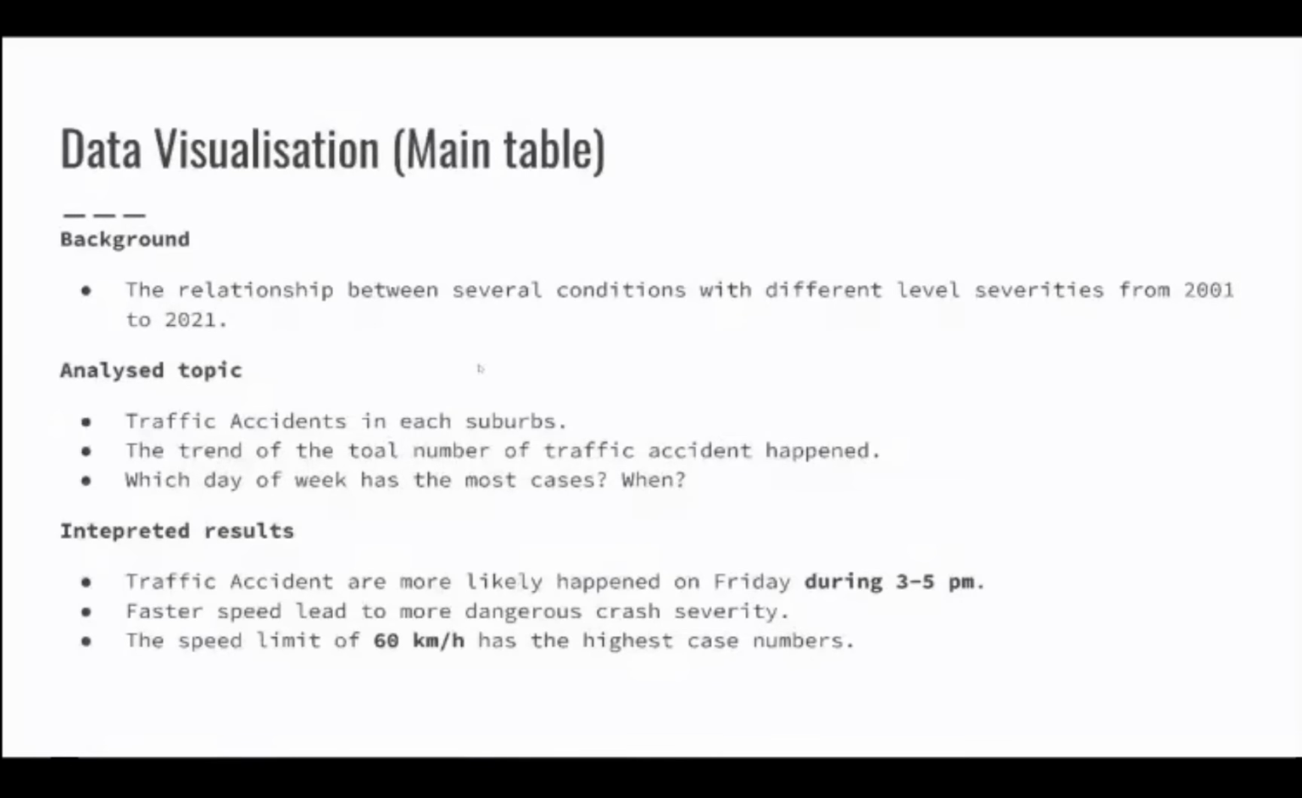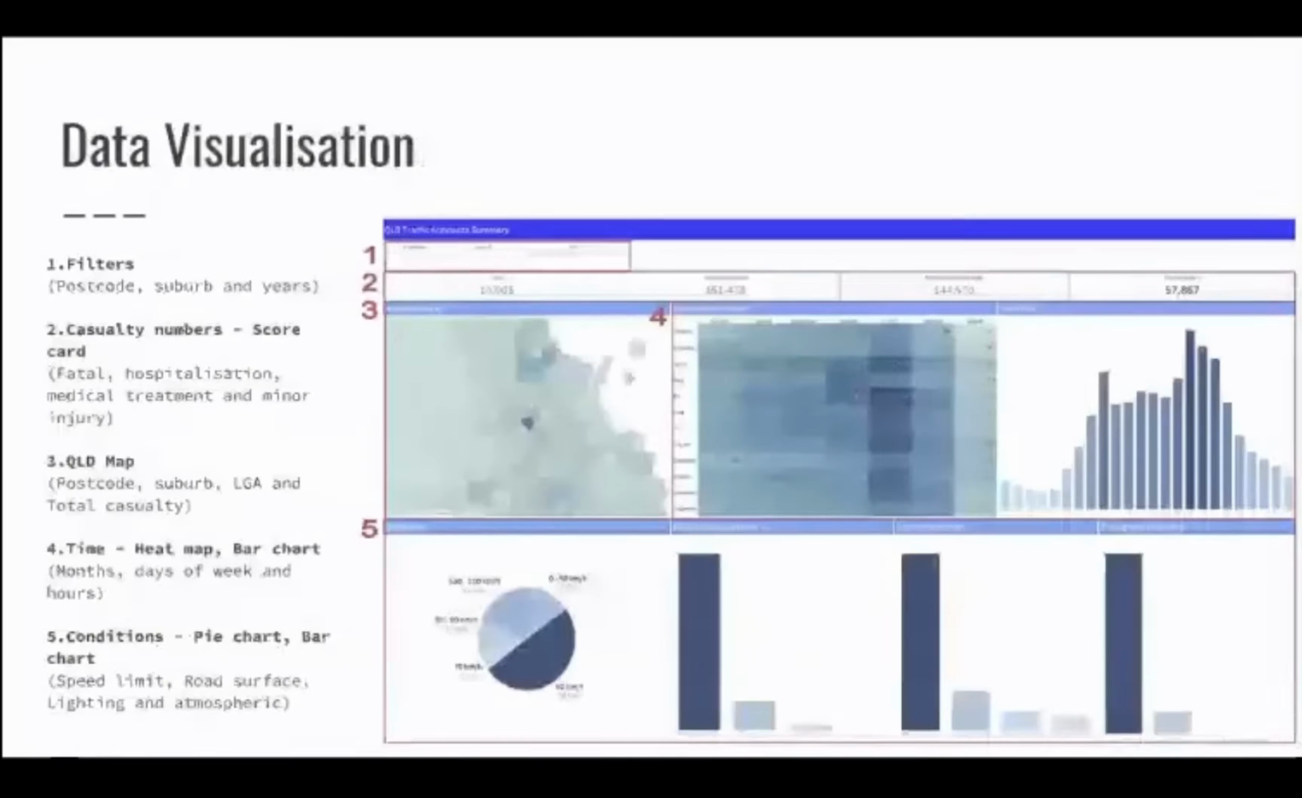And the result we find is that traffic accidents are more likely to happen on Friday during 3 to 5 p.m. And faster speed limits lead to more dangerous crash severity. And the speed limit of 60 has the highest case number. Next, please. And this is the dashboard I generated.